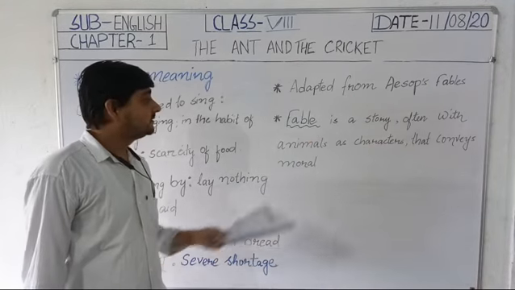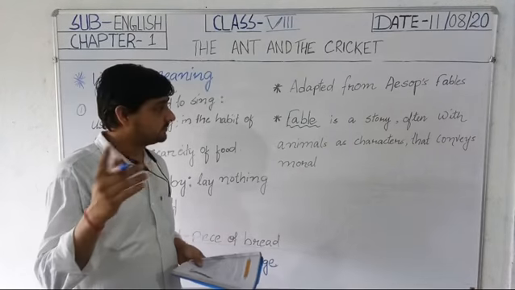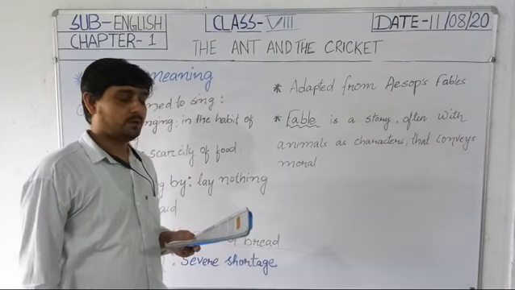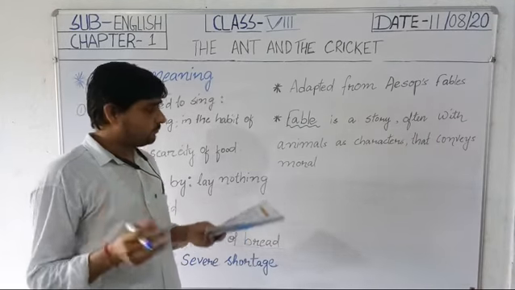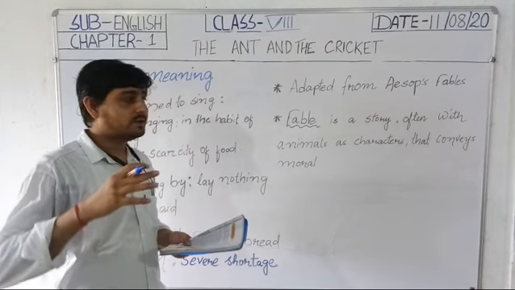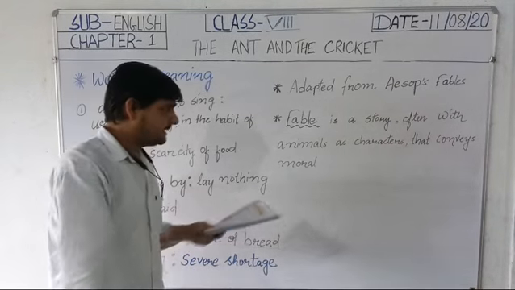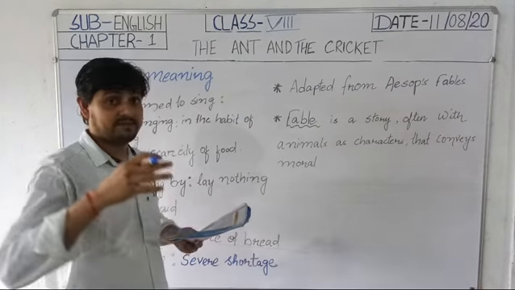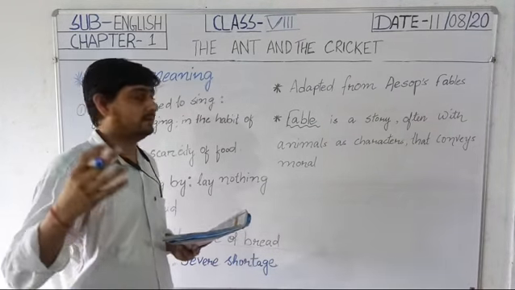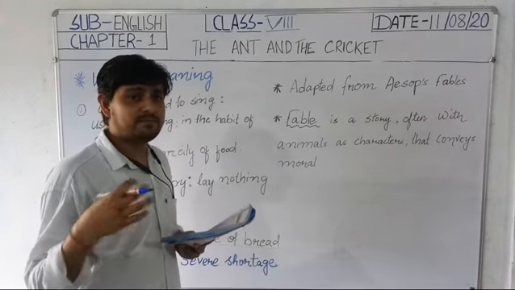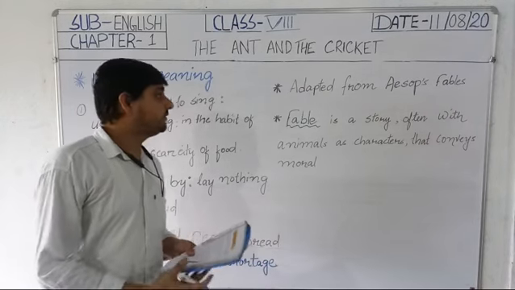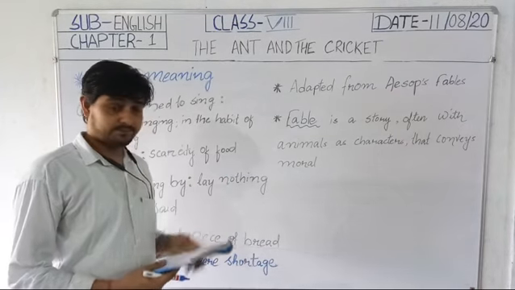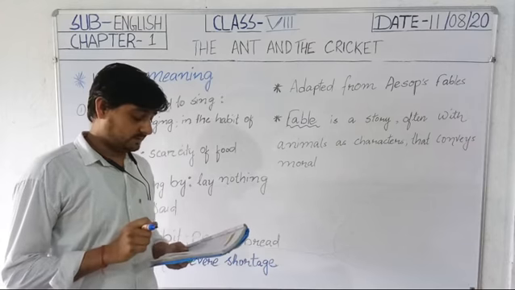Fable means what? It's a short story, often with animals as characters, that conveys a moral. In this type of story, you will find animals as characters, and they convey morals. So we will read this lesson first. I will read for you stanza-wise, and I will explain it afterwards.